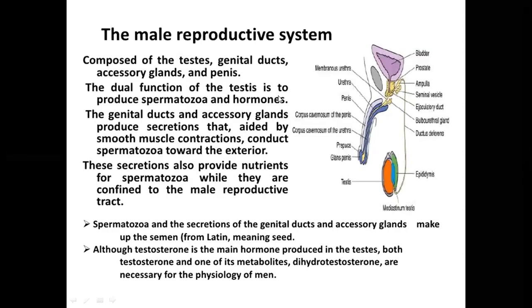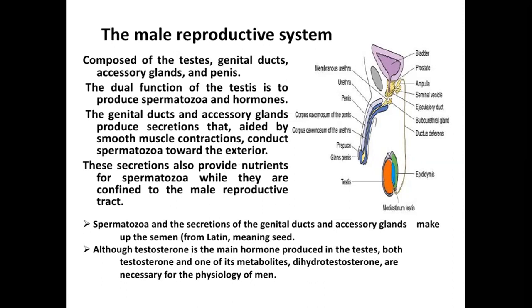The male reproductive system is composed of testes, genital ducts, accessory glands, and the penis. The dual function of testes is to produce spermatozoa and the hormones. The spermatozoa and the secretions of the genital ducts and accessory glands make up the semen, and the word semen is derived from Latin meaning seed.